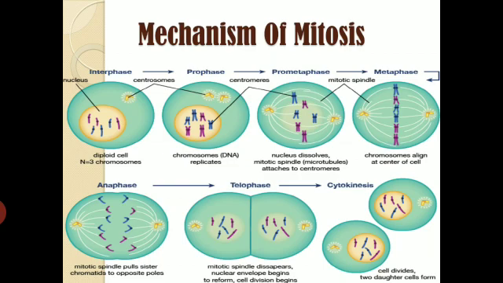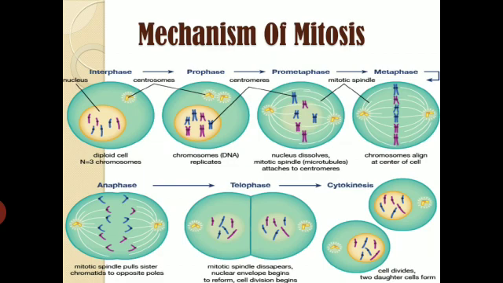This is the entire diagrammatic representation where you can see how the diploid cell is there in interphase, and then it enters into the prophase, which is basically the mitotic phase. Okay, prometaphase, metaphase, anaphase, telophase, and cytokinesis. One by one, we are going to discuss each of them.